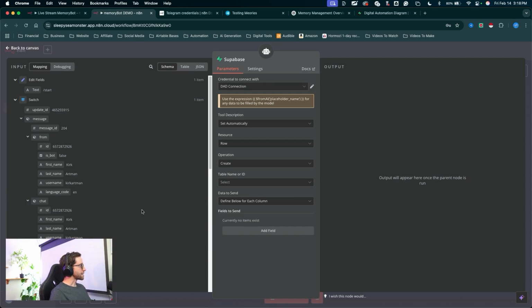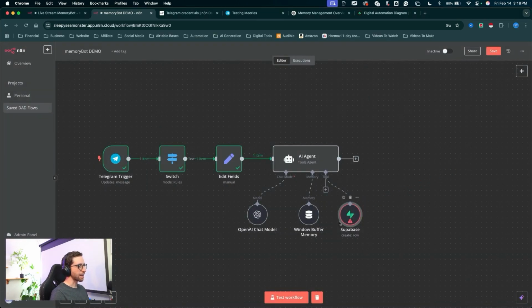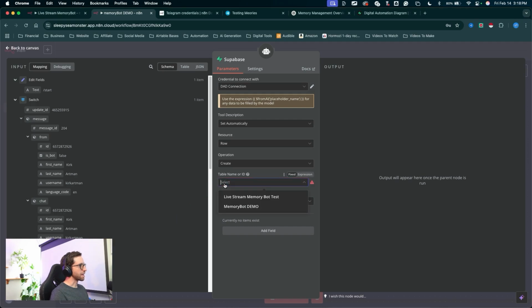And once we have that table created, we can come down, leave everything set as it is. We want to set the tool description automatically, create a row, and the table we're going to use, click into this drop down. Might not show up yet, so I'm just going to click outside the node and double click back into it. You can see it loaded the options. Now when we select from the dropdown, we can see the new table.